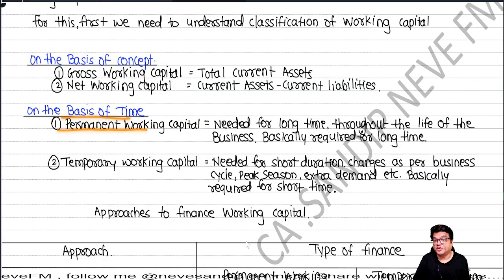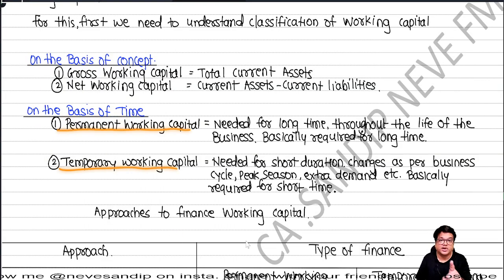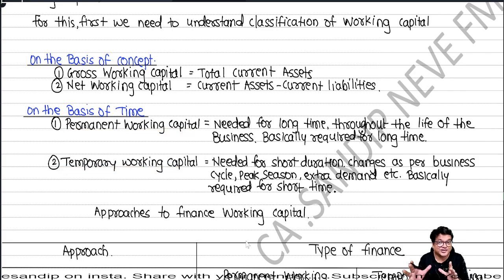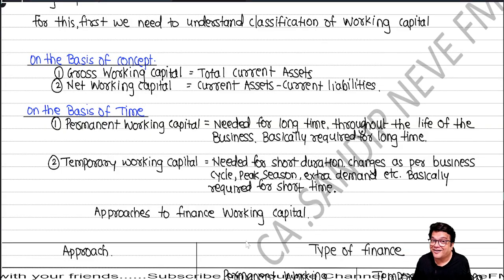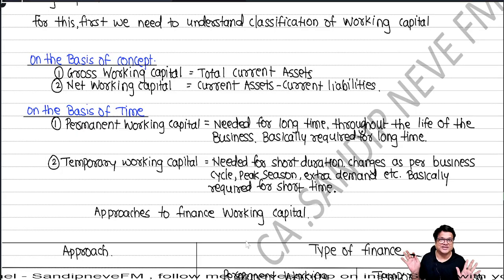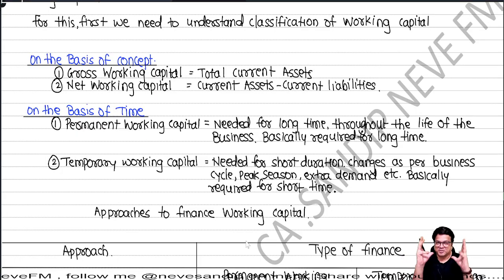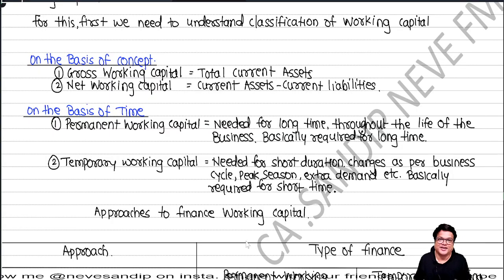On the basis of time, permanent working capital and temporary working capital. You remember, this is what we had discussed in the class by taking an example of a business. A person wants to start an ice cream shop, those who have attended will remember. Buying a shop, fixed asset. Putting in furniture, I have told you with all the demos in the class. That demo will not come here, please; basically, that image should get created in your mind. So, buying a shop, fixed asset. Buying furniture, fixed asset. What will you sell? Where is the ice cream? You have to buy the ice cream and keep that also.